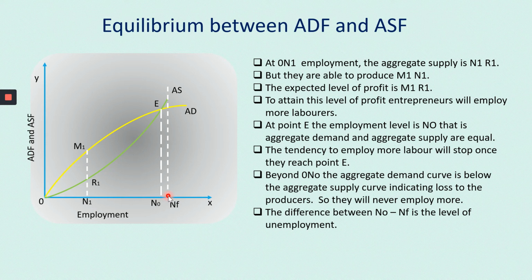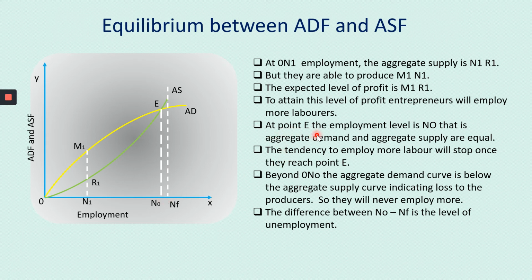Are you able to understand? But NF level is a point of full employment. NF is the point of full employment. But he is employing only how many people? Till N naught only the entrepreneur is employing. But how many people are available? Till NF people are available. But he wants only N naught number of people. So this small gap is the area of unemployment. This area is unemployment because there are NF number of people available, but the entrepreneur wants only N naught number of people. So this small gap is the level of unemployment. Okay, so did you understand?